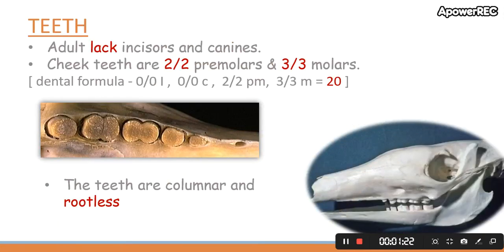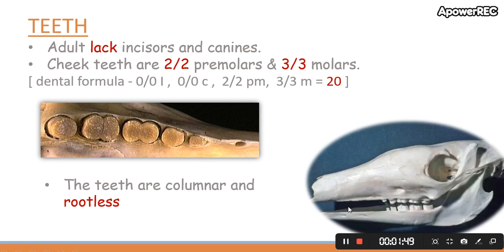Teeth. The adults lack incisors and canines. Cheek teeth are 2/2 premolars and 3/3 molars, and the dental formula is 0/0 incisors, 0/0 canines, 2/2 premolars and 3/3 molars. So total 20 teeth. Like in this picture, one half of the upper and lower jaw consists of 2 premolars and one half of the upper and lower jaw consists of 3 molars. The teeth are columnar and rootless.